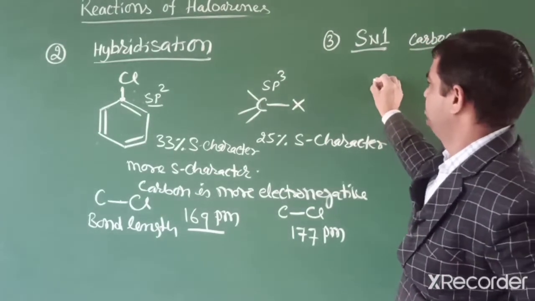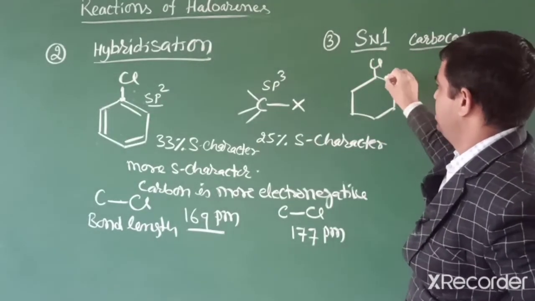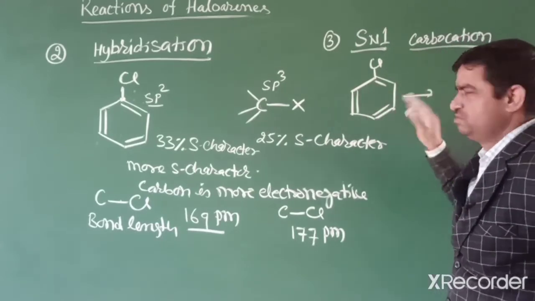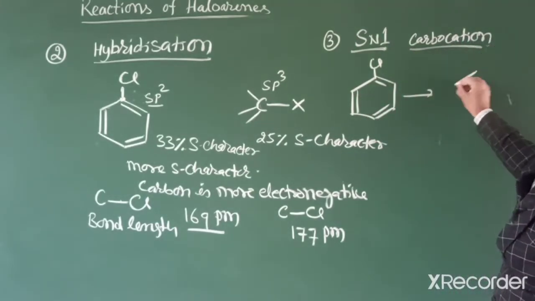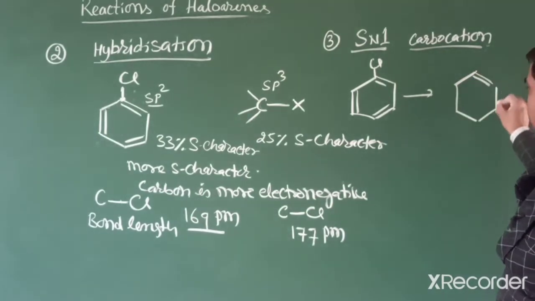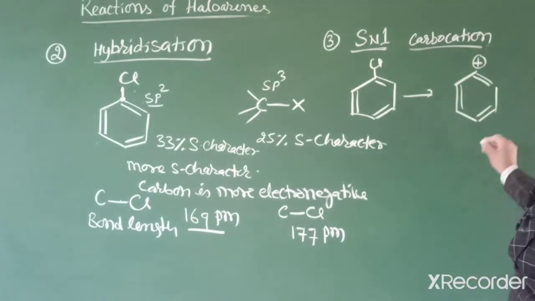So if this aryl halide, when chlorine is removed, forms a carbocation, that carbocation is the phenyl cation.